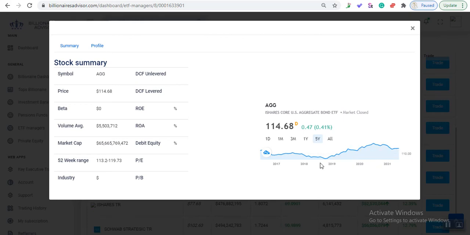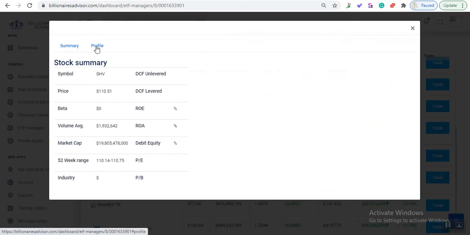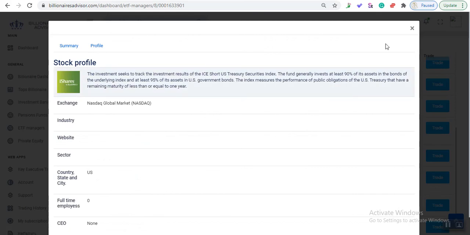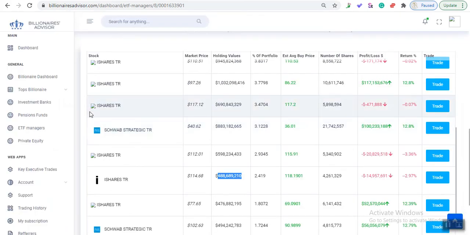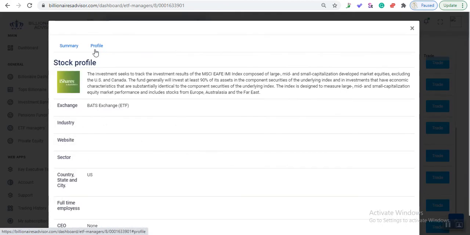But you know, bonds are a long-term hold, so of course it depends on your horizon, and once you've done that, you have some level of understanding why you will want to buy this in the first place. They have 488 million inside here, and you might see some of the stocks here with logos not showing on the profile. However, once you click it and then you go to profile, you will see the logo displayed here. So that's just a slight challenge on our side. But again, if you click the logo, even though the logo is not showing, you go to profile, you will still see the logo right here.